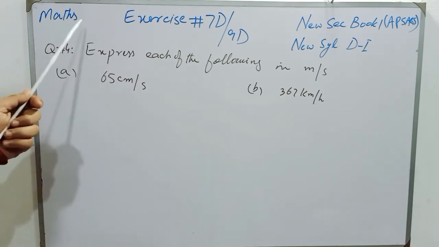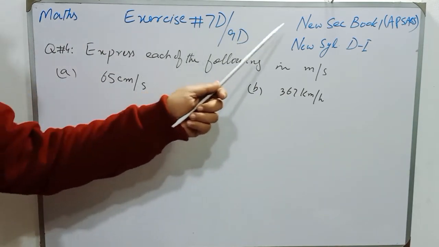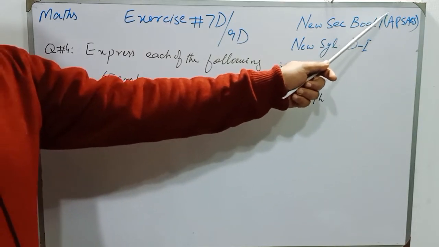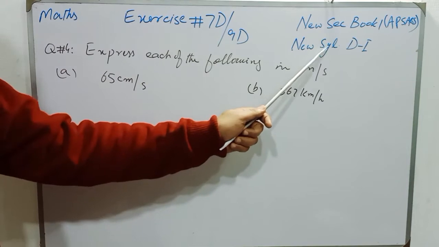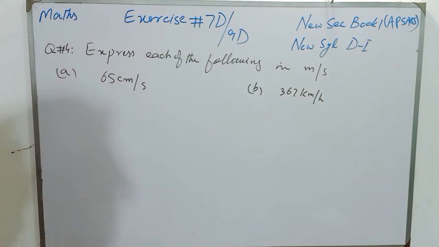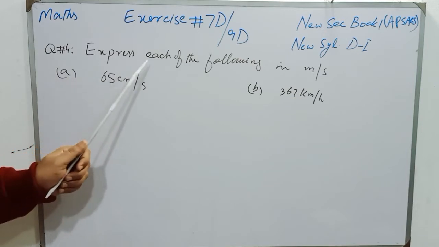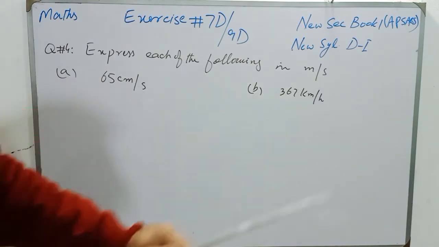Dear students, mathematics exercise 7D for New Scanty Mathematics Book 1 Class 6 subject students, and exercise 9D for New Syllabus Mathematics D1 for A-level O-level students, and question number 4. Express each of the following in meter per second.